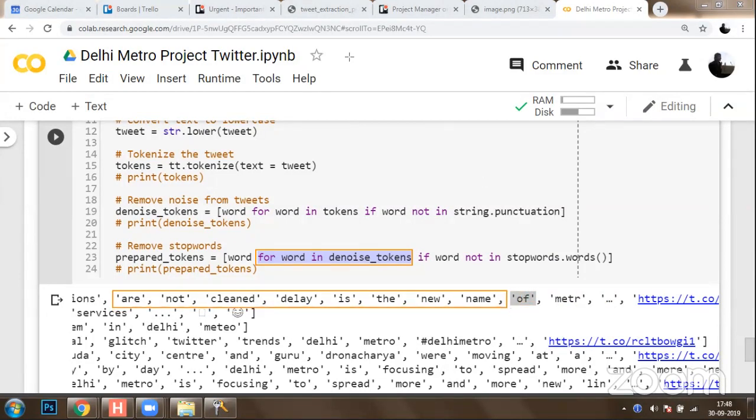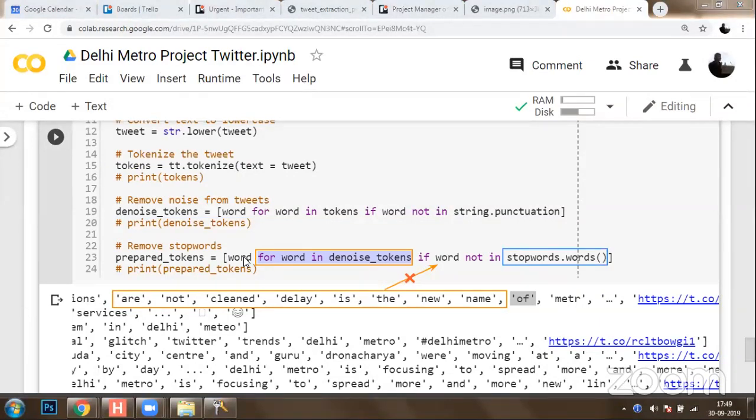Each of these words will go here, and it is going to be checked whether this word is listed in stop words or not. Since "the" is a stop word, the condition will go false, and the keyword "the" will not be added into the list.